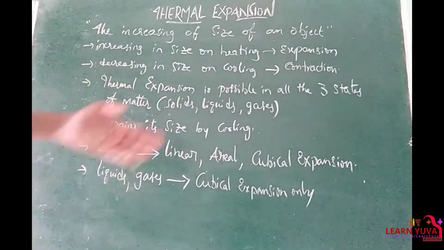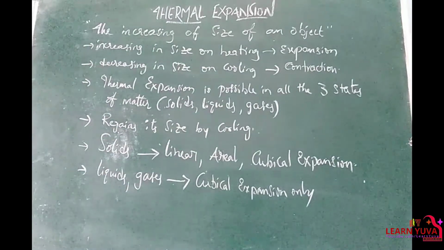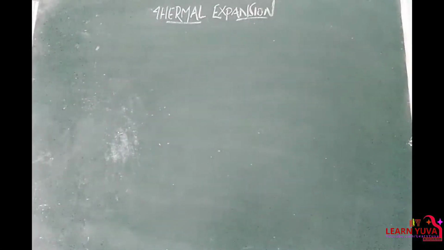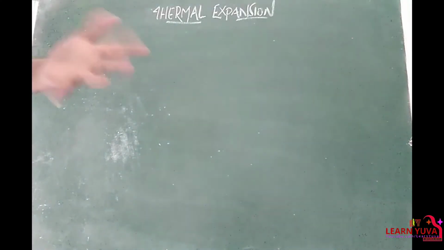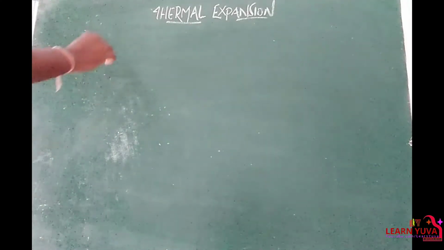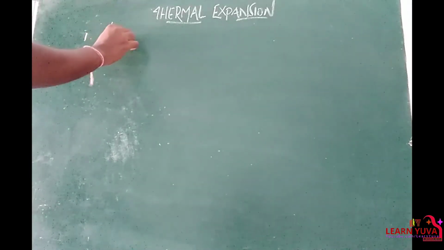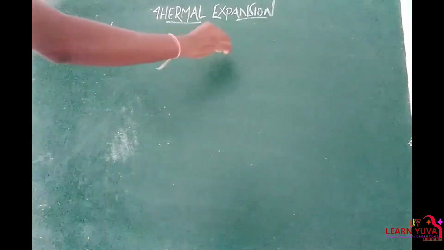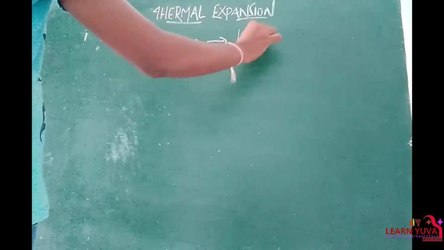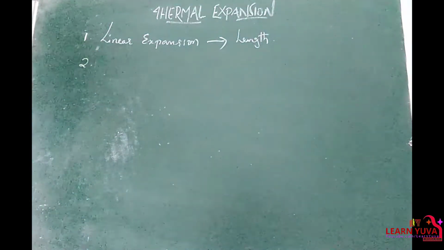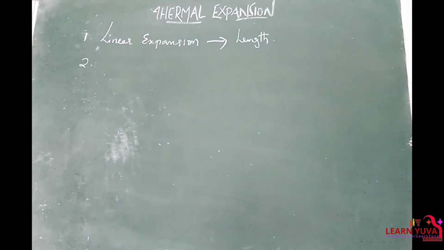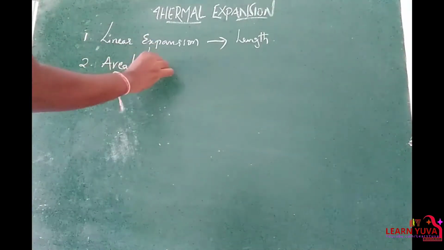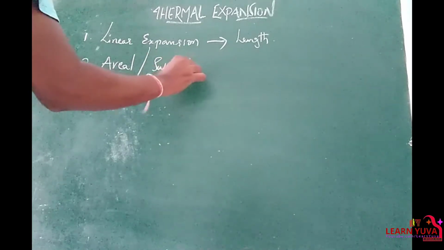So then what is linear, what is aerial and what is cubical expansion? Let's discuss now. Before that, it shows all the three types of expansion. First one is linear expansion. What is linear expansion? Linear expansion is nothing but the expansion in lengthwise. That is linear expansion, right? Next one is aerial expansion. This aerial expansion is also nothing but superficial expansion.